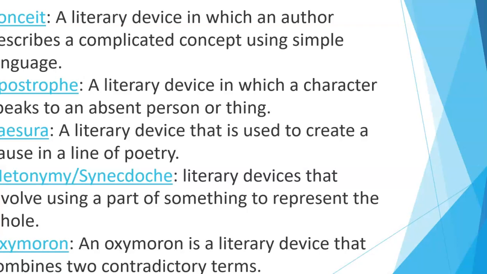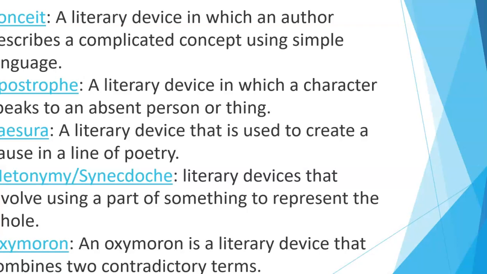Apostrophe is a literary device in which a character speaks to an absent person or thing. So it's a literary device in which a character speaks to an absent person or a particular thing. That is known as apostrophe. Then caesura, that's a literary device that is used to create a pause in a line of poetry.